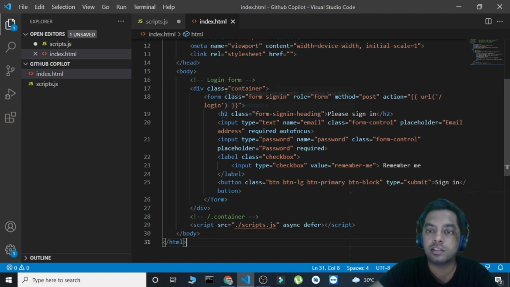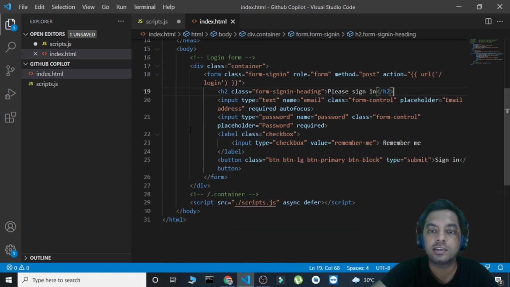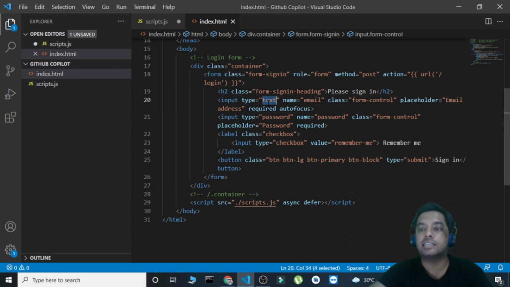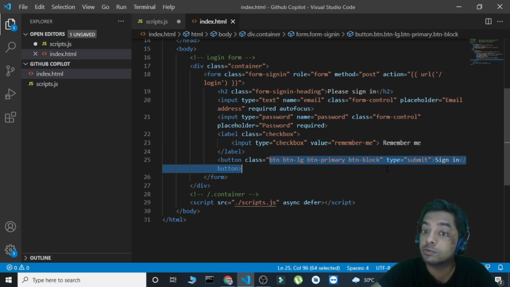So here is a form, and in the form this is a heading of h2 with a class, an input field with email, and it has autofocus as well. Okay, so this is a drawback or setback for now. This email field is of type text, but it could have been of type email. This might come in handier for people using mobile phones. Required and required, password and email both are required. Password is of type password, good. Then a checkbox saying remember me. You can make it required here, that's all up to you. Then a button. Okay, btn, it's using Bootstrap here.